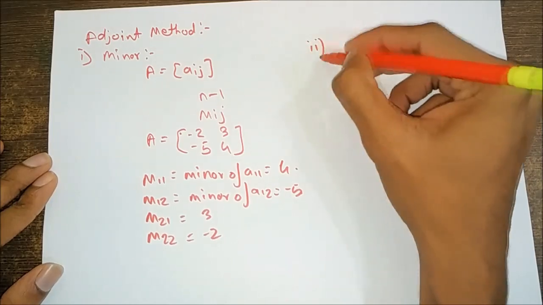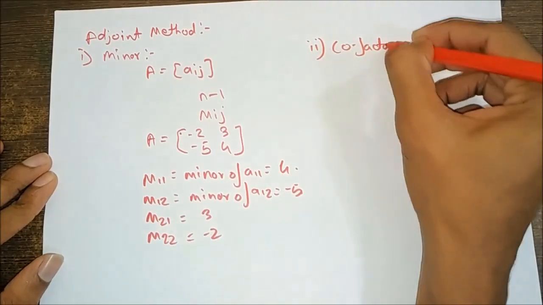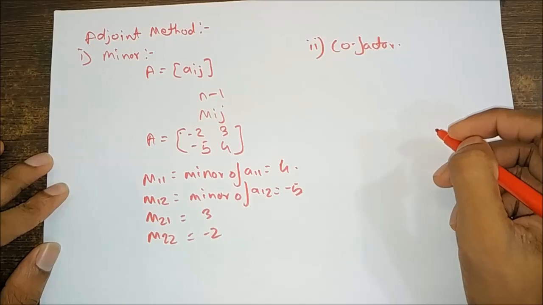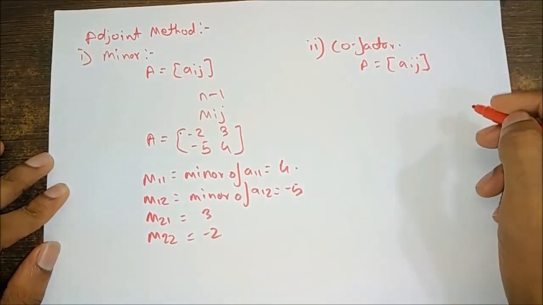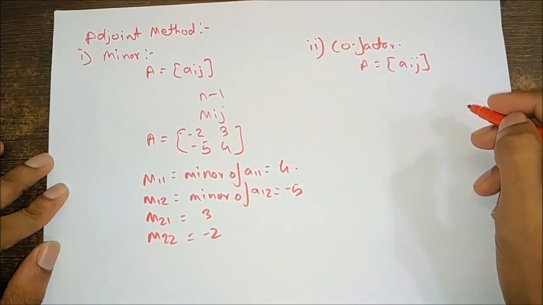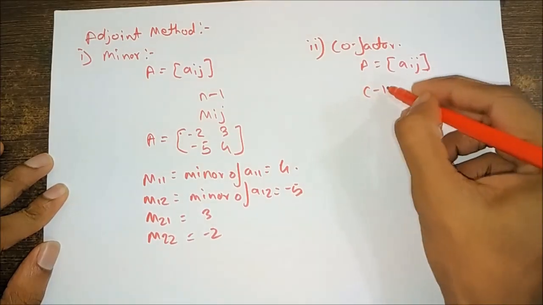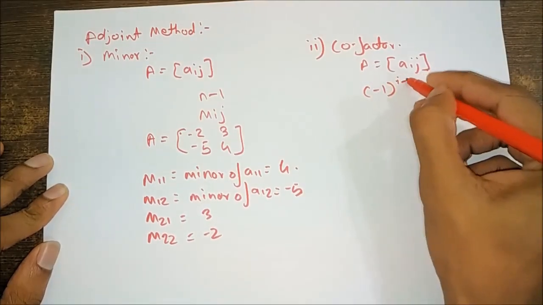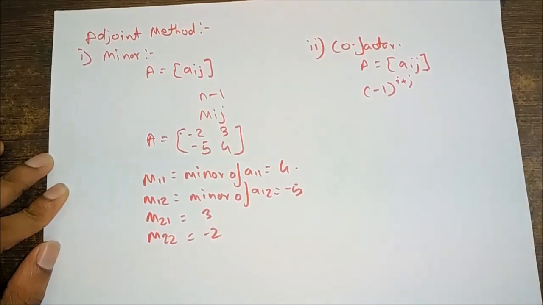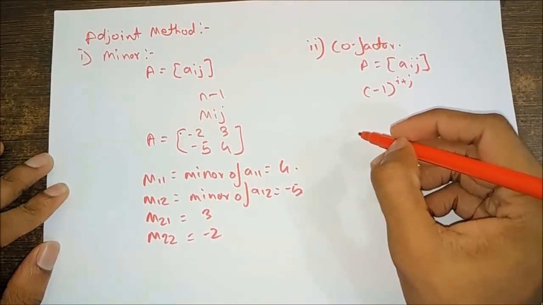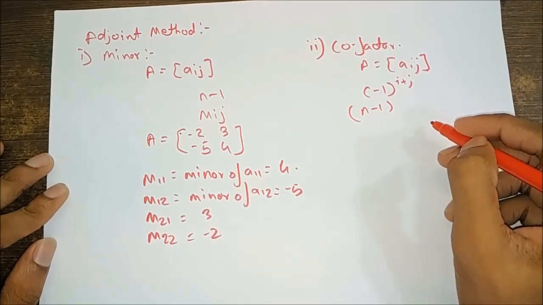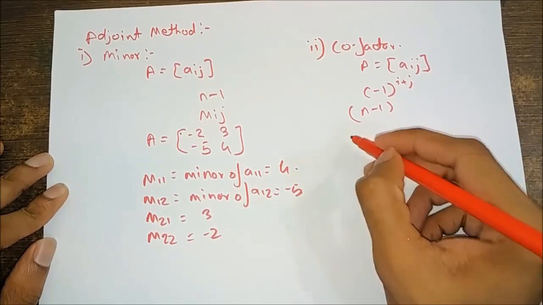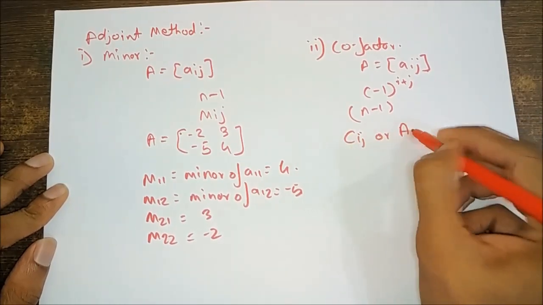We'll see what is a cofactor. Let A equal to A of ij be a square matrix of order n. The cofactor of aij in A is equal to minus 1 raised to i plus j times the determinant of a submatrix of order n minus 1, obtained by leaving the ith row and the jth column of A. It is denoted by Cij or Aij.